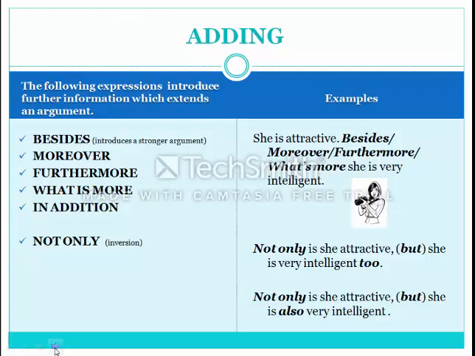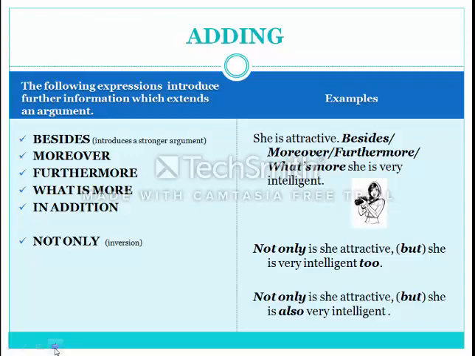And the examples: she is attractive, besides or moreover, furthermore, or what's more, she is very intelligent. Pay attention to the inversion. Not only is she attractive, but she is very intelligent too. Not only is she attractive, but she is also very intelligent.